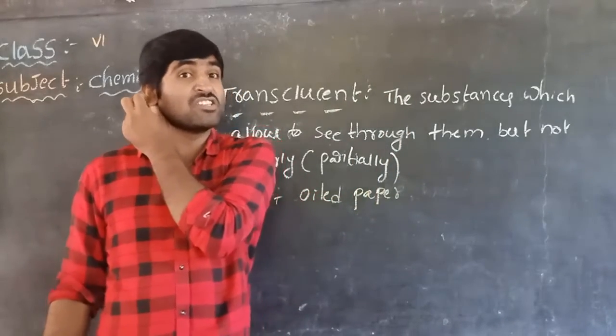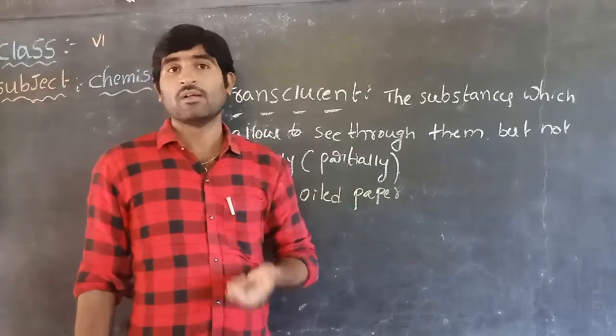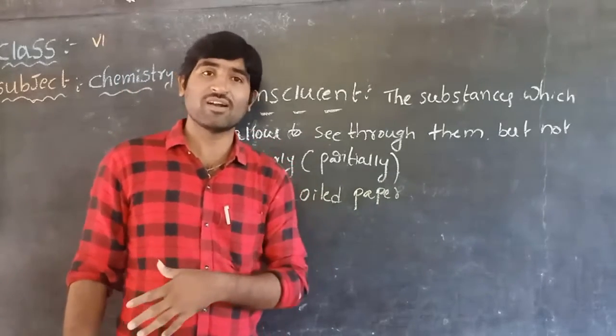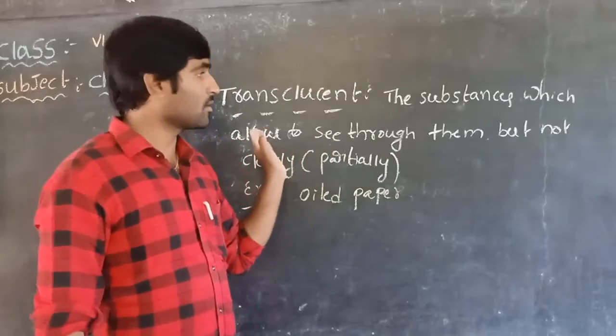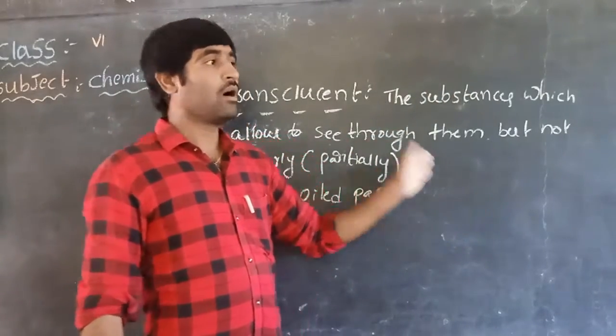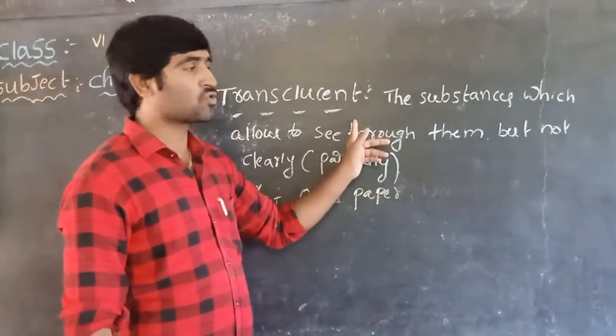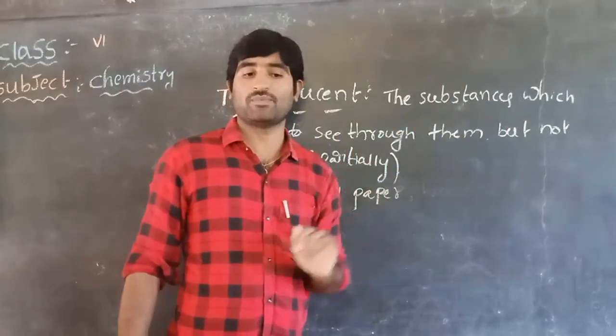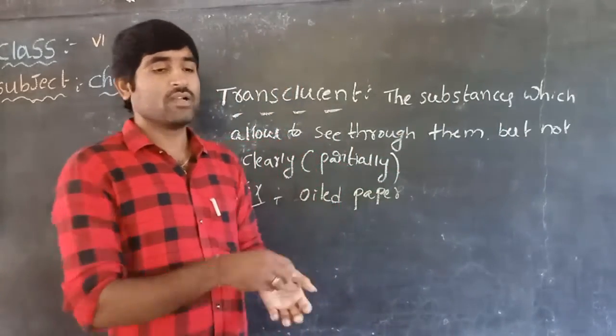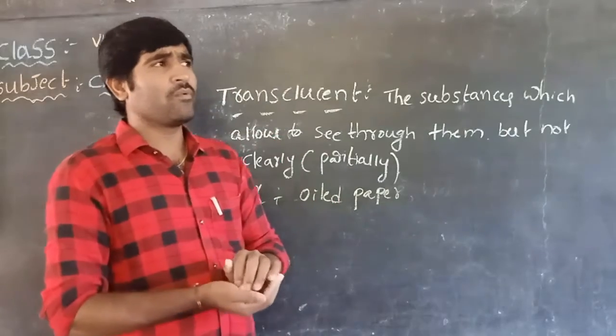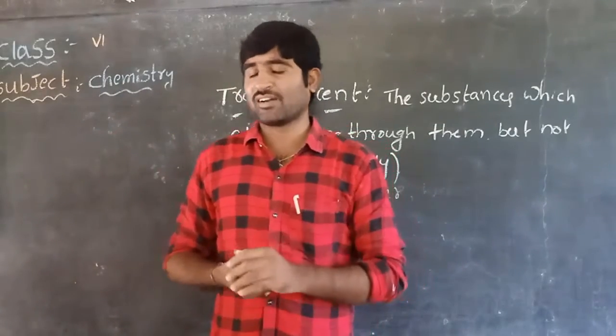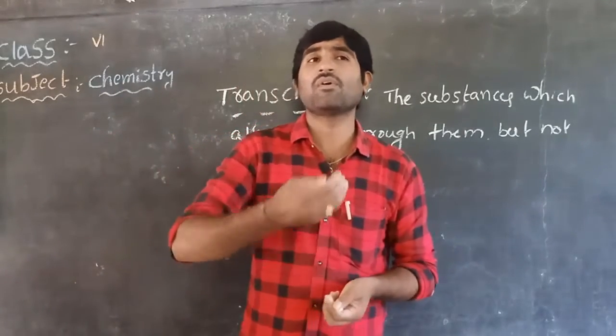Based on these definitions, based on this knowledge, will you group the materials into 3 parts, children? Make one table with examples of transparent, translucent and opaque objects. Yes or no, children? Yes. So, for that we will do one activity, children.